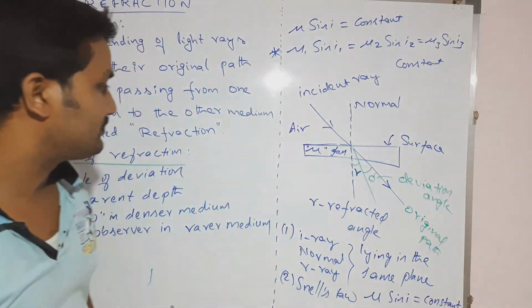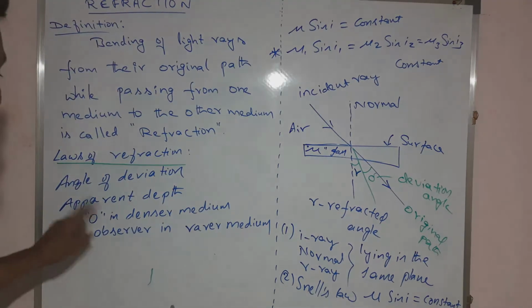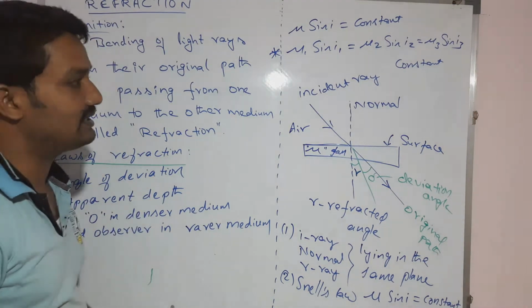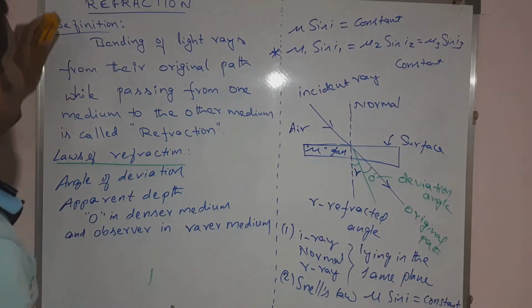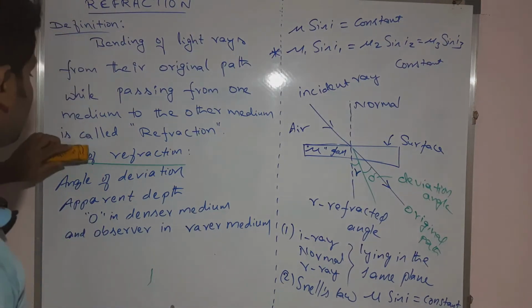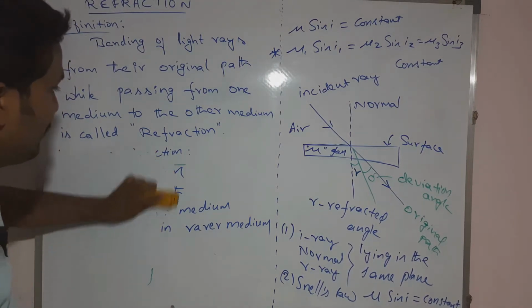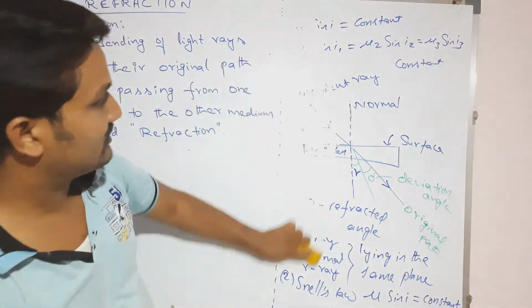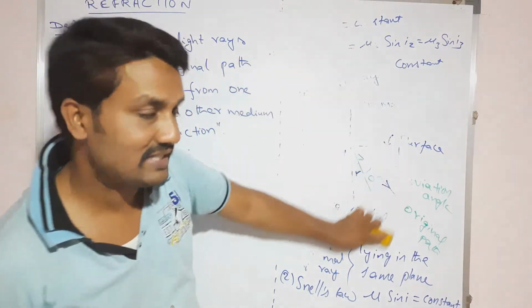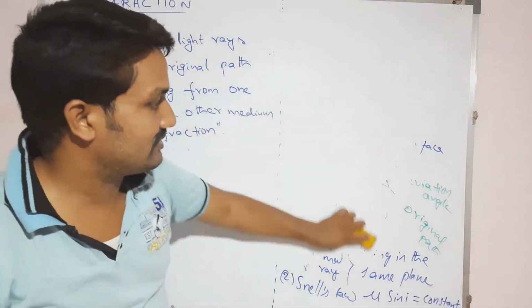Now we have to discuss the next one, apparent depth. Okay, before that, we have to discuss Snell's law, how to apply Snell's law. We have to see Snell's law again because this is very important for solving problems.